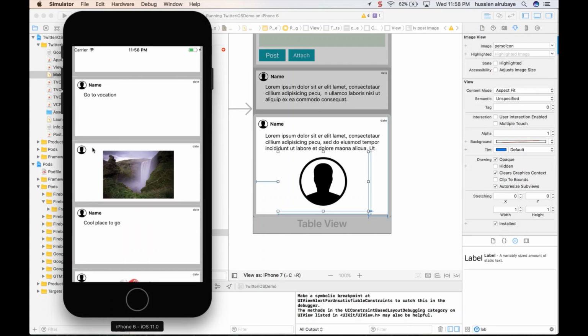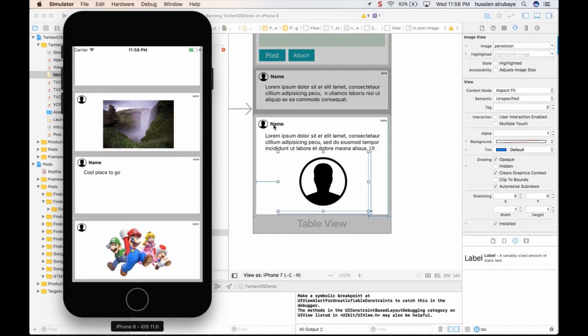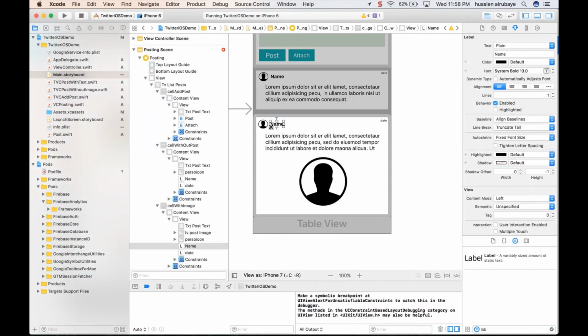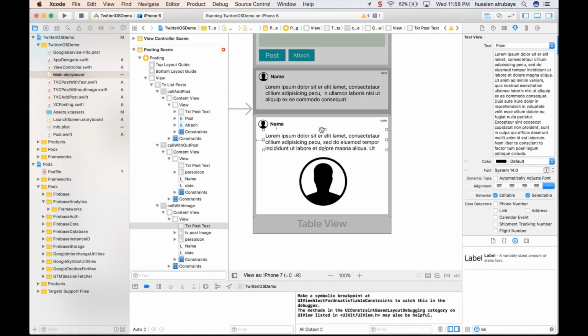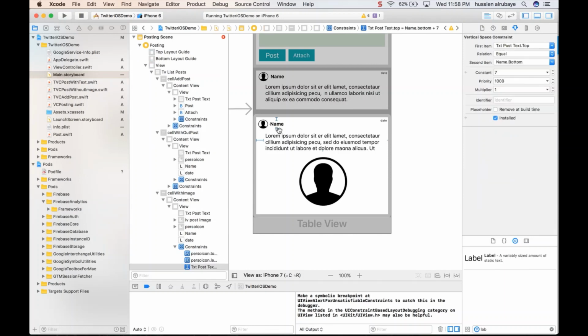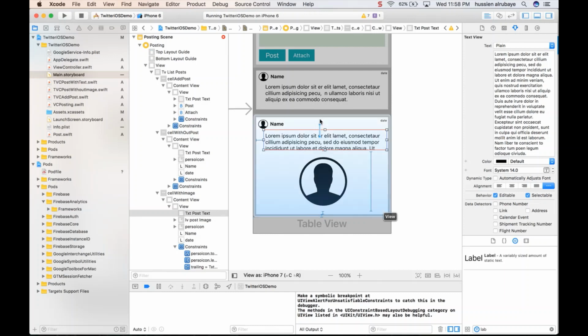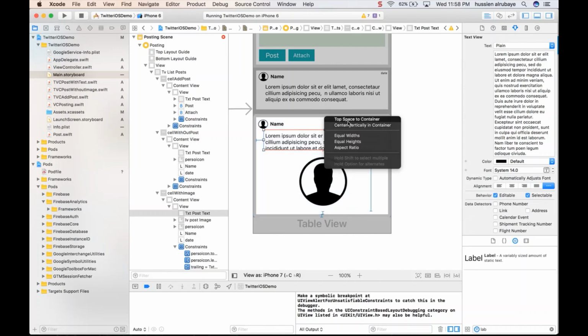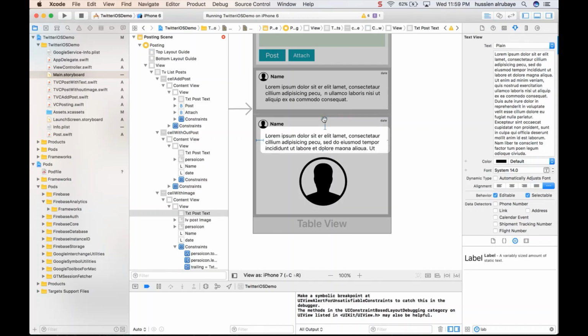See, the name of the person is gone when someone has an image, so this name has to be pinned so we will not have any error, because this one tries to pin himself to the image, so he tries to push the image. So I try to remove that pin, and try to pin it to the top or central vertical container. So try, hopefully not that one. Control Z, connect it with this one, top space container. Yes, okay, just connect it from the top.